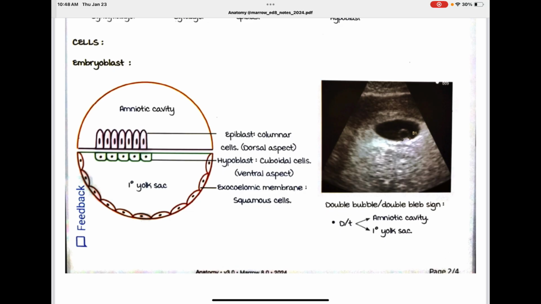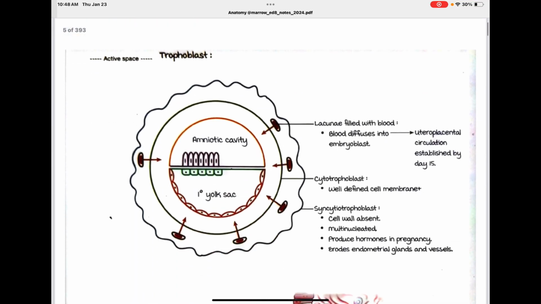Exocoelomic membrane squamous cell. Double bubble, double bleb sign, due to amniotic cavity and primary yolk sac. So this is the amniotic cavity and this is the primary yolk sac.